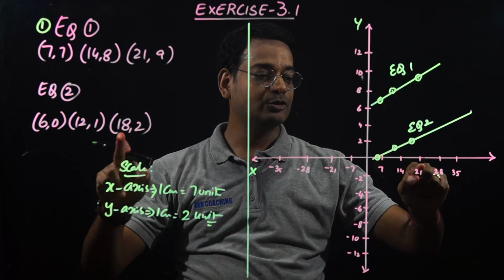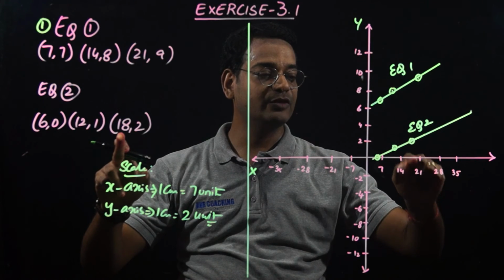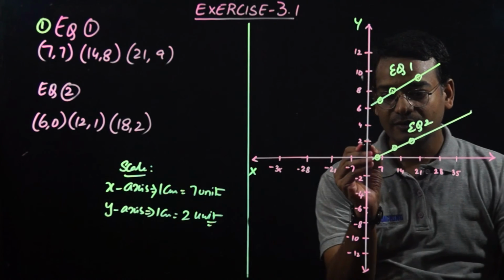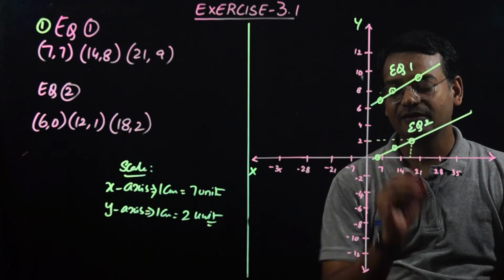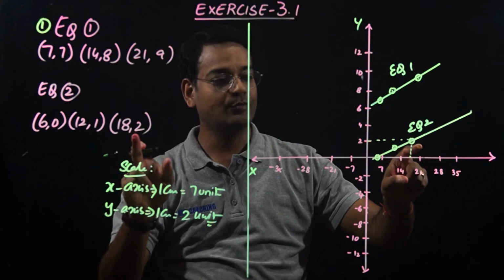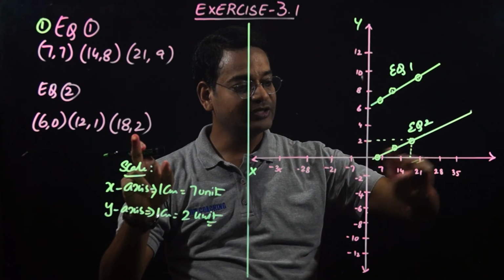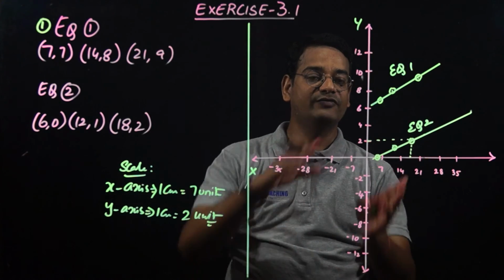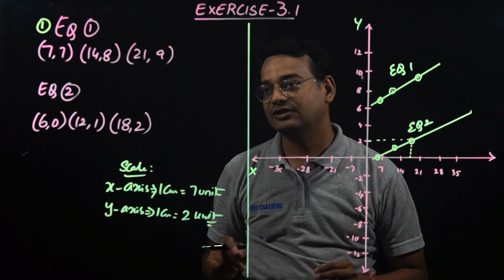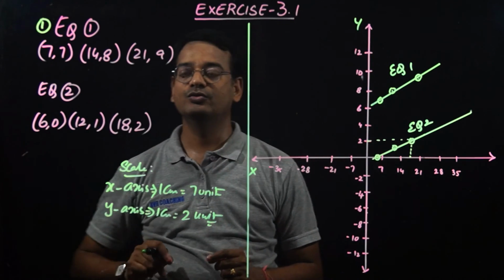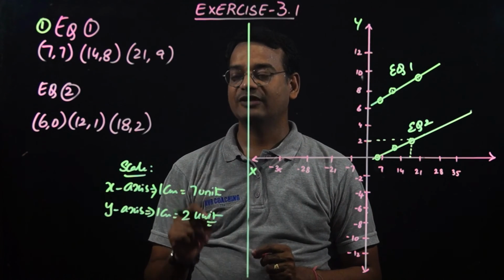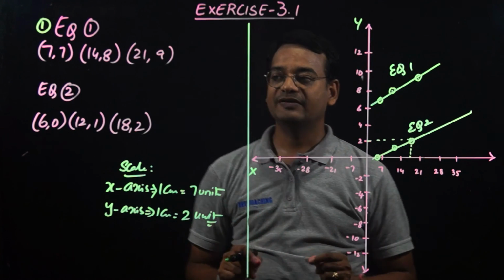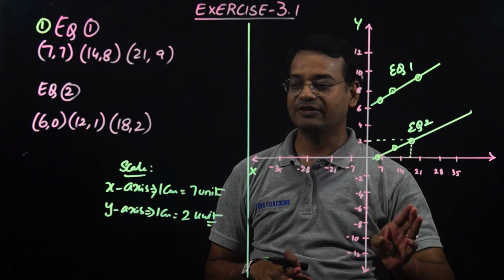Next is (18, 2). 18 is somewhere between 14 and 21, and this will be 2 on the y-axis. So this is the point for (18, 2). Now when you join these three points, even then you will get a straight line. But I am not sure if these are parallel lines or not, because in the question he has not asked us to find the value of Aftab's age and his daughter's age. He just told us to represent the condition in equation form and the graphical representation.